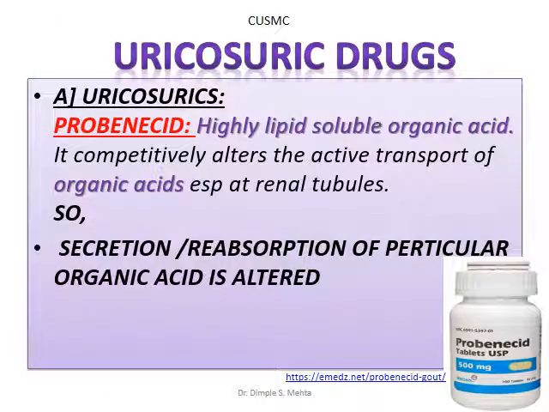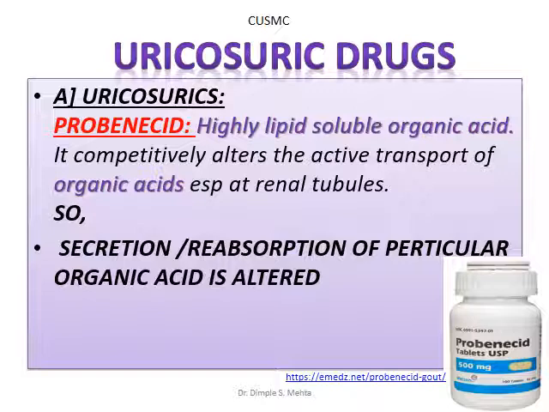Now, depending upon the cause, the patient may be an overproducer or a poor excretor. First, if the patient is a poor excretor, then uricosuric drugs will be given. Uricosuric probenecid is the drug of choice. It's a highly lipid soluble organic acid. It competitively alters the active transport of organic acids, especially at the renal tubules. So secretion and reabsorption of a particular organic acid is altered.